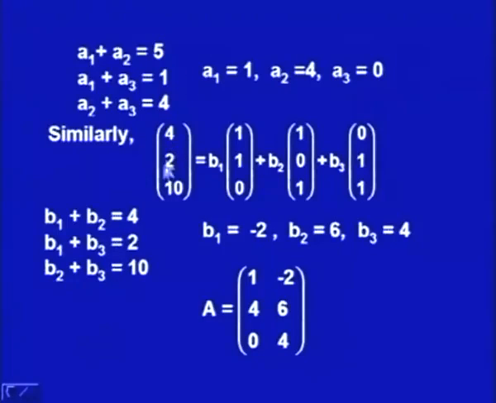So, corresponding to the earlier vector we have the column (1, 4, 0), and corresponding to (4, 2, 10) we have the second column. This is the matrix associated with the given linear transformation. That is how we obtain the matrix for the given linear transformation.